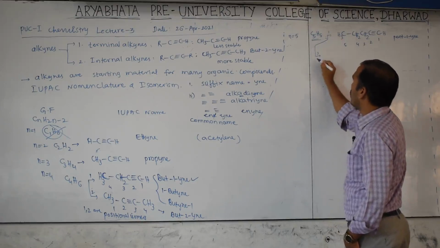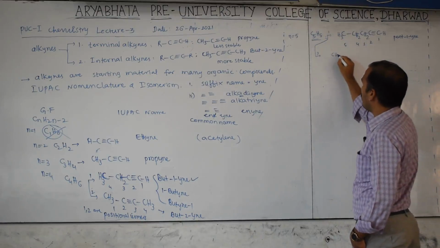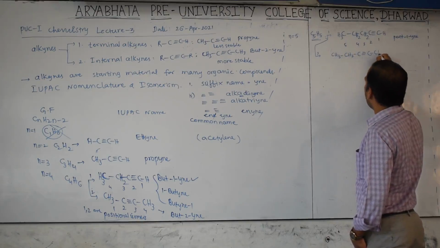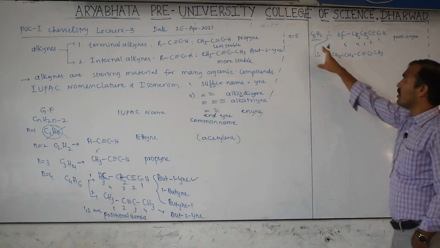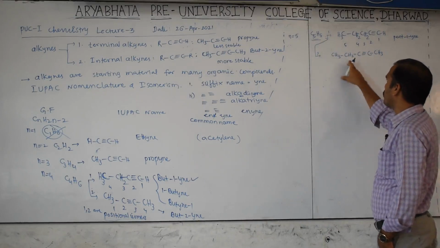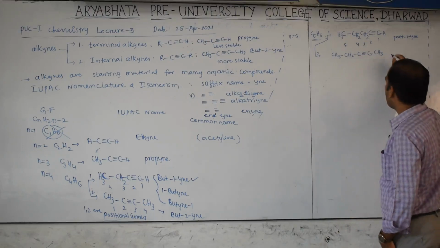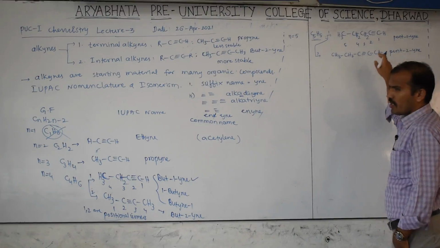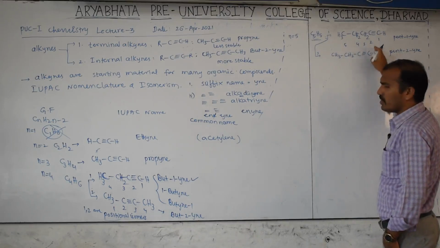Next, this is the first one. This is the second one. In this second one, now I want to shift the triple bond to the second position. Then CH3, CH2, C triple bond C, CH3. Don't forget when you are writing this structure, the number of carbons and number of hydrogens should be equal. Then here 1, 2, 3, 4, 5, 3 plus 2, 5, 5 plus 3, 8. Satisfied? Its name is pent-2-yne. Here one position is there, here the second position is, this is terminal, this is an internal alkyne. Compared with this, this is more stable.